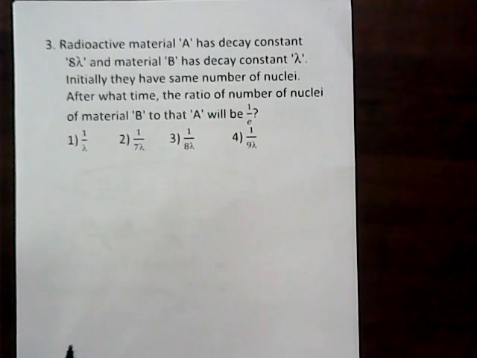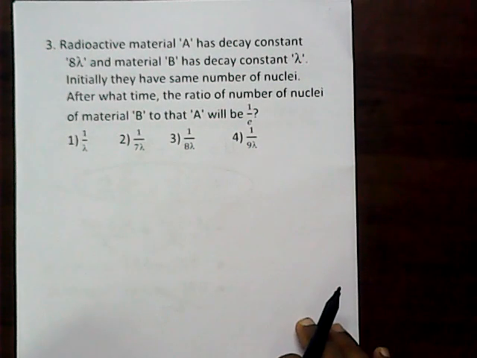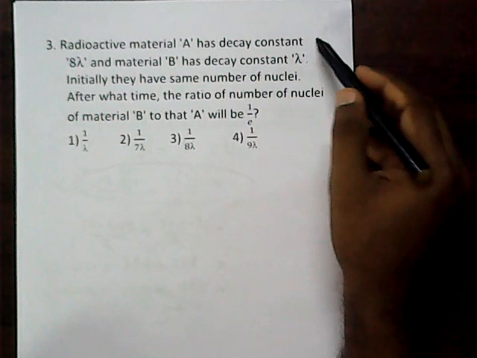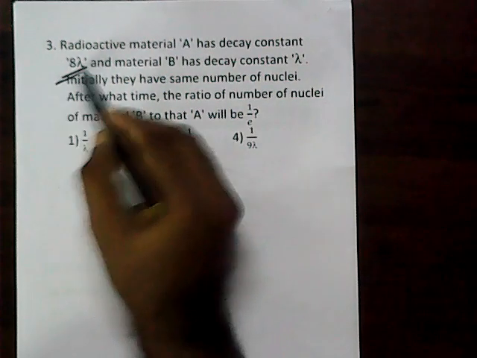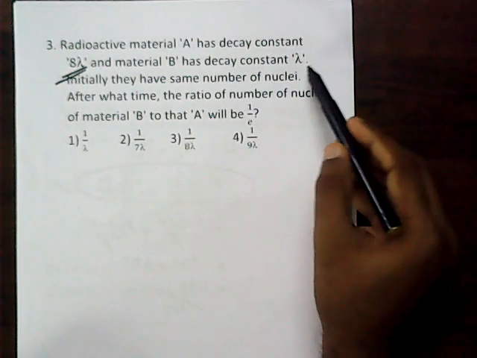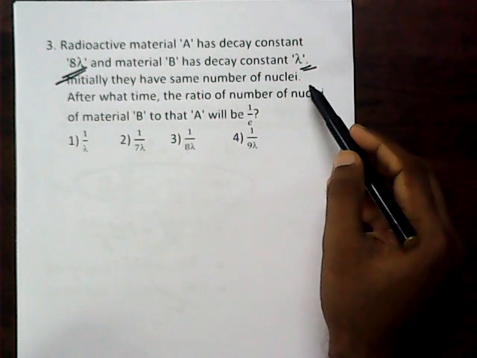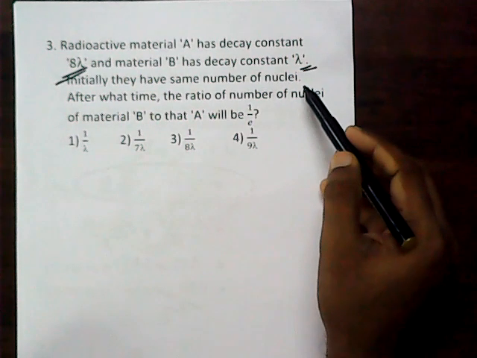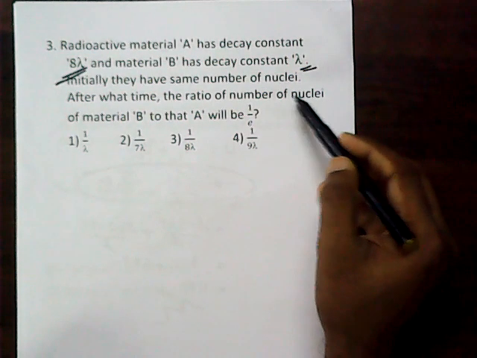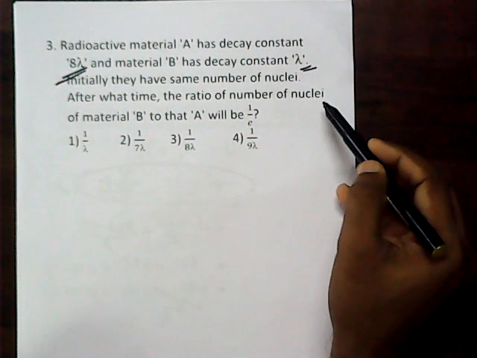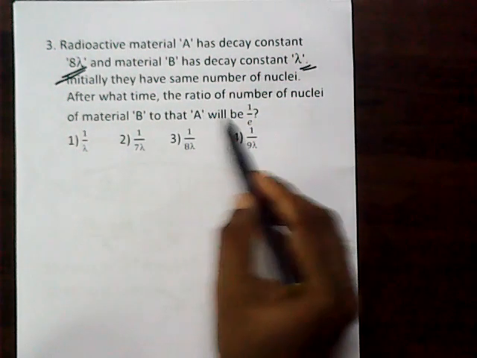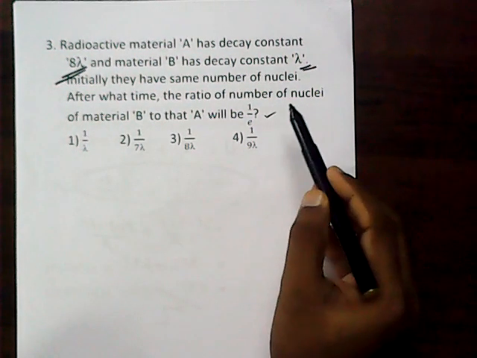A radioactive material A has a decay constant 8 lambda. The material B has a decay constant lambda. Initially, they have the same number of nuclei. After what time will the ratio of number of nuclei of material B to A be 1 by e?